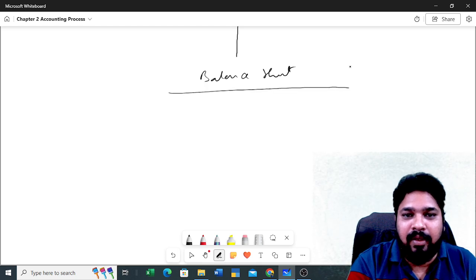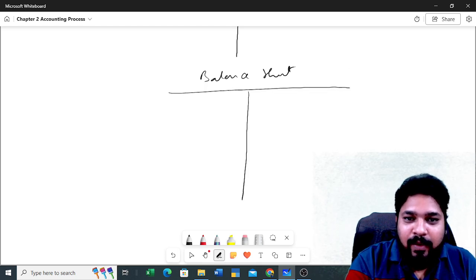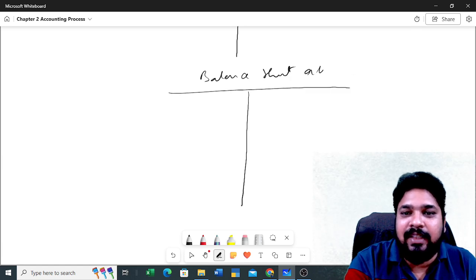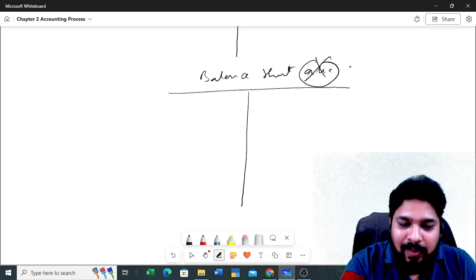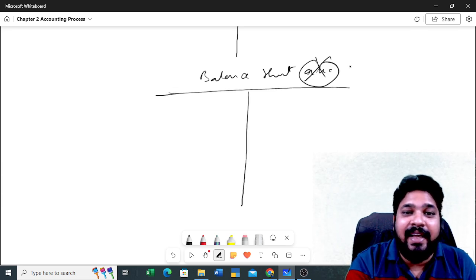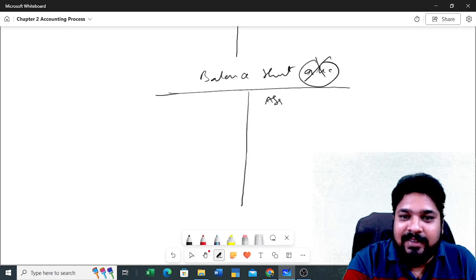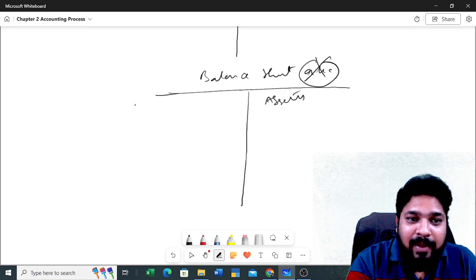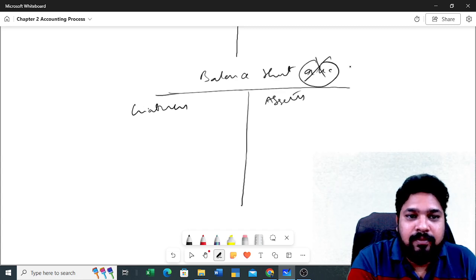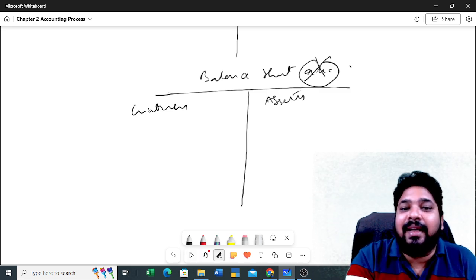Here we are not calling this an account. This is not an account. The balance sheet is a statement which shows our assets and liabilities on a particular date.